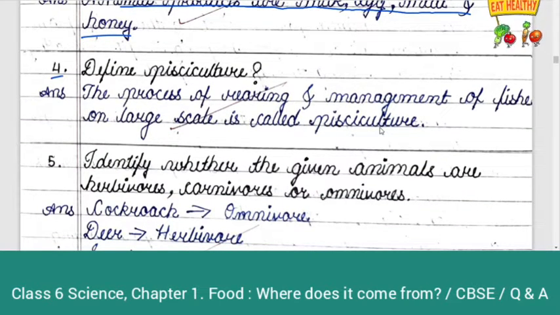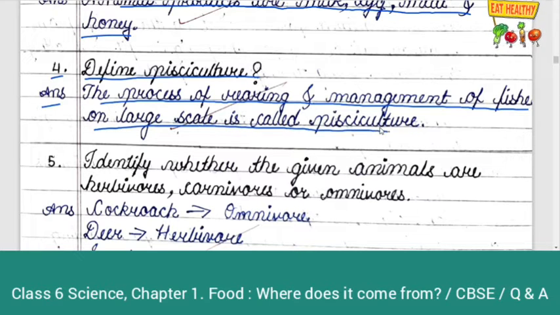Fourth question, define pisciculture. Answer, the process of rearing and management of fishes on large scale is called pisciculture.